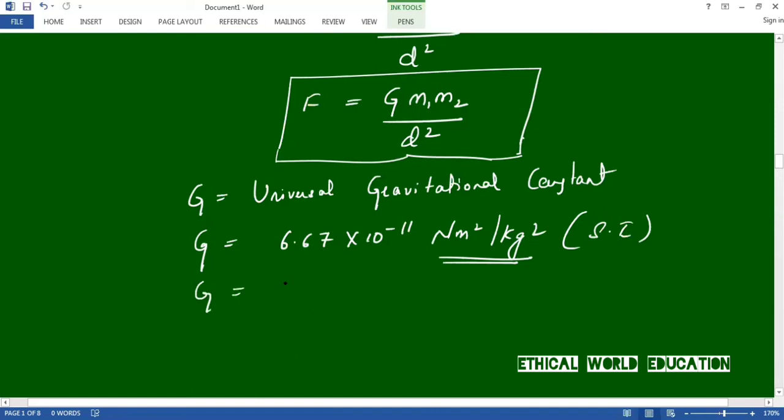Let us write this in CGS units. G is equal to 6.67 into 10 raised to the power of minus 8 dyne centimeter square gram to the power of minus 2. This is the complete information about Newton's law of gravitation.